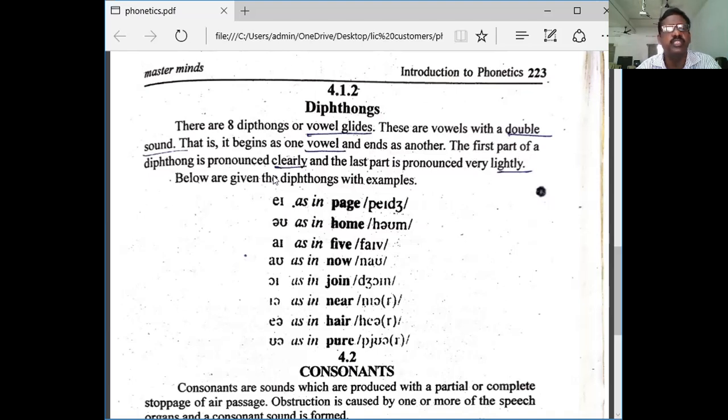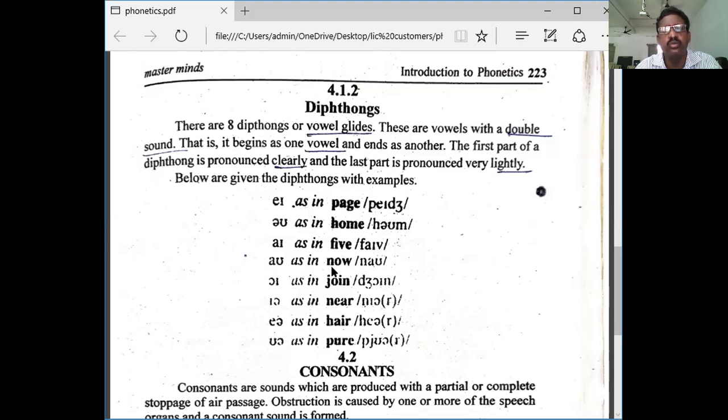The first part of a diphthong is pronounced clearly and the last part is pronounced very lightly. See, below are the given diphthongs with examples. This is the symbol as in page. As in home, as in five.